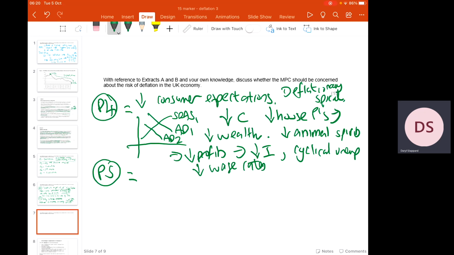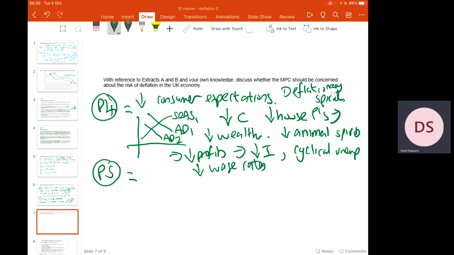So again, let me put this together into a paragraph now. One reason why they should be concerned is that deflation will run the risk of ruining consumer expectations. If consumers fear reductions in price levels, then people will delay certain consumption decisions. So people reduce their demand for expensive items such as cars, but also it would lead to a reduction in the demand for houses. Mortgages become less accessible and people are less inclined to buy a house if property prices fall. This will therefore reduce wealth across the economy.